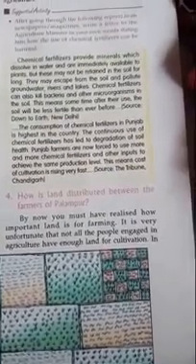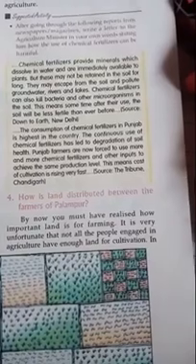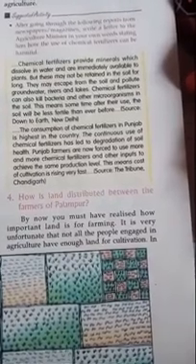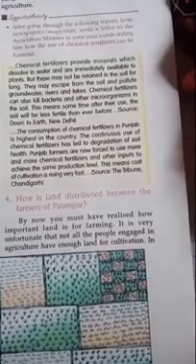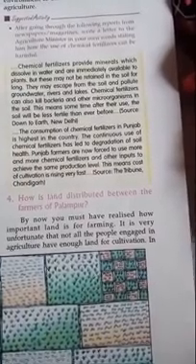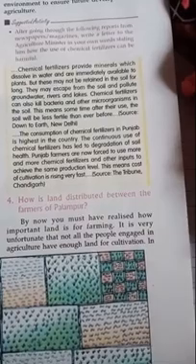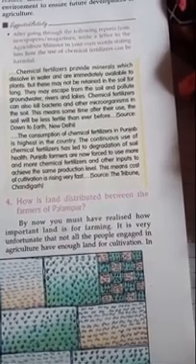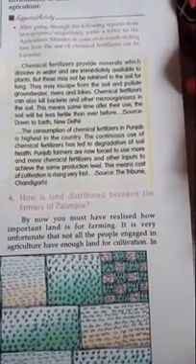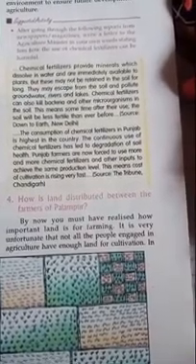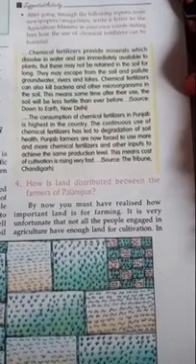The consumption of chemical fertilizer in Punjab is the highest in the country. The continuous use of chemical fertilizer has led to degradation of soil health. Punjab farmers are now forced to use more and more chemical fertilizer and other inputs to achieve the same production level. This means cost of cultivation is rising very fast, but we are compromising the soil fertility.